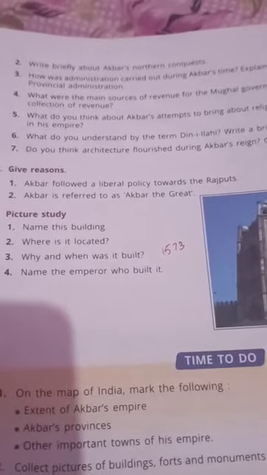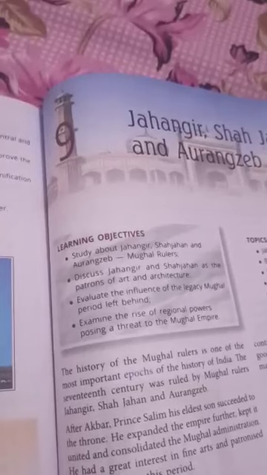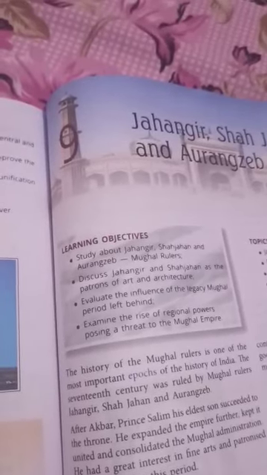Name the building. It's the Buland Darwaza. Write the correct spelling. Where is it located? Fatehpur Sikri. Why and when was it built? The year you can write down 1573, and the reason you can write down from here.